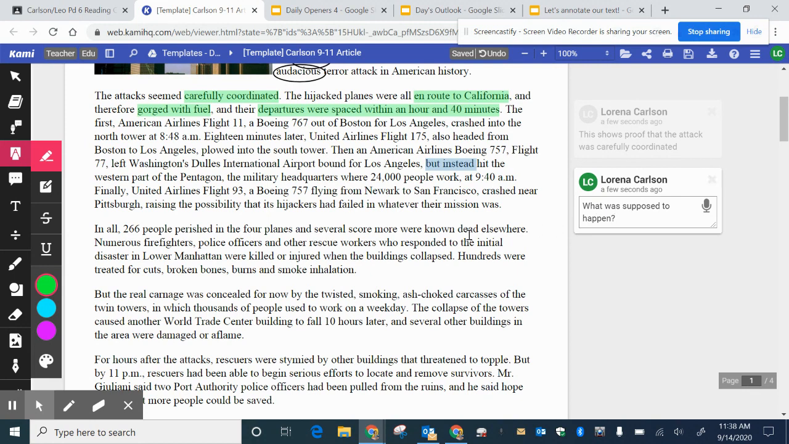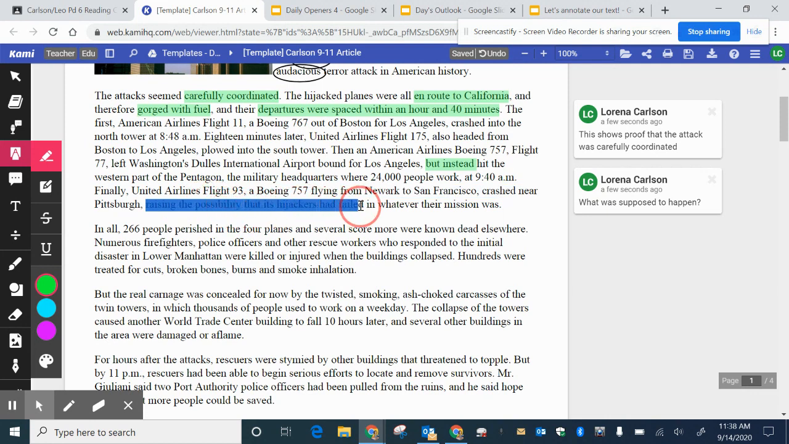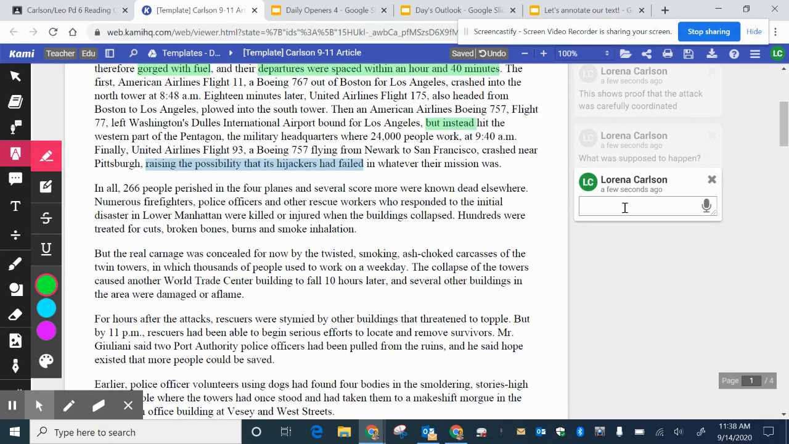Okay, I'm going to continue reading. Finally, United Airlines Flight 93, a Boeing 757 flying from Newark to San Francisco, crashed near Pittsburgh, raising the possibility that its hijackers had failed in whatever their mission was. Ooh, hijackers had failed. So raising the possibility that hijackers had failed. This goes back to this but instead as well. So I want to highlight, I'm going to put a comment there too.